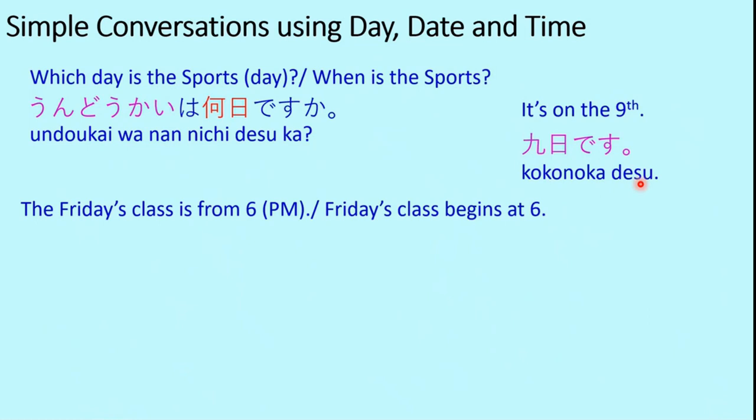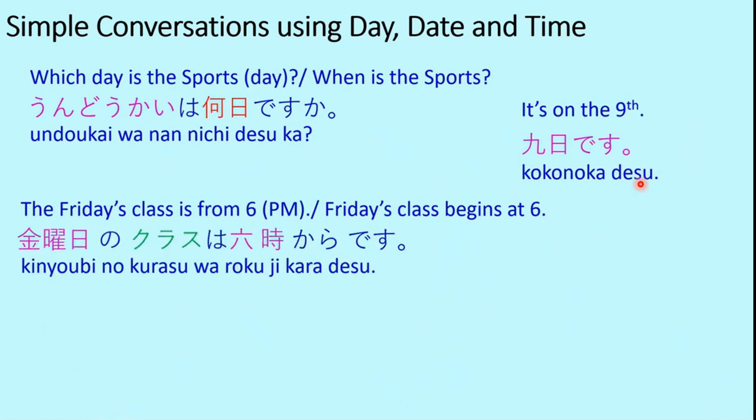Another example is the Friday's class is from 6, or the Friday's class begins at 6. How do we say that in Japanese? Kinyobi. So Friday is Kinyobi. Friday's class is Kinyobi no kurasu wa rokuji kara desu.